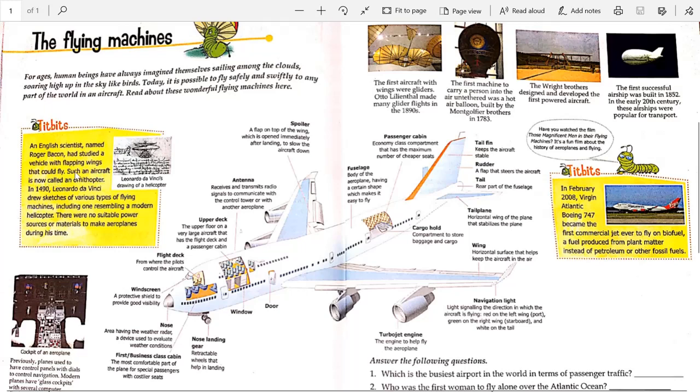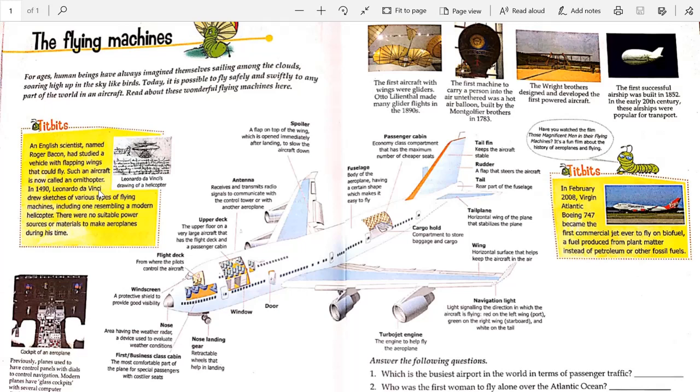Whose name came first? Roger Bacon. Such an aircraft is now called an ornithopter. What is it called? Ornithopter. Okay. In 1490, Leonardo da Vinci drew sketches of various types of flying machines, including one resembling a modern helicopter.